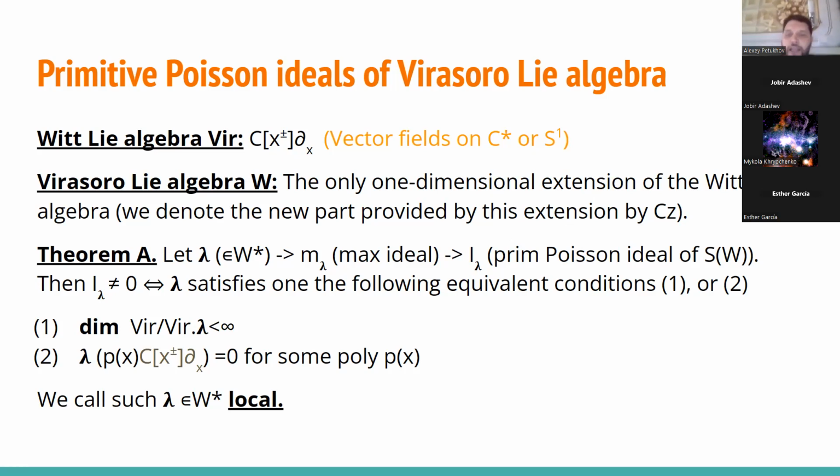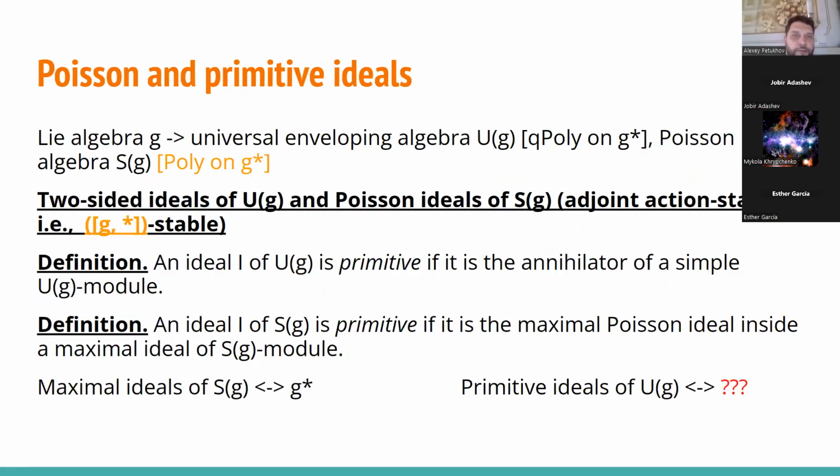So I would like to talk about Poisson ideals of the respective symmetric algebra, and the primitive Poisson ideals of the respective symmetric algebras, and next about radical Poisson ideals. And, well, to define the primitive ideal of the respective Poisson algebra, I have to first describe